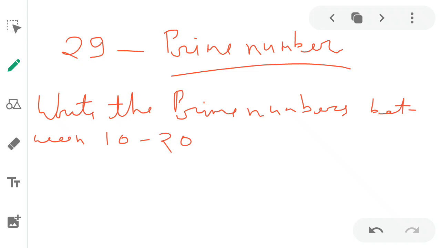It means 11. 11 is a prime number because it is not divisible by 2, 3, 5 and 7. 13 also, and after 13, 17, and after 17, 19. It means between 10 and 20, 4 numbers are prime: 11, 13, 17 and 19. In this manner, we can check whether any number is prime or not.